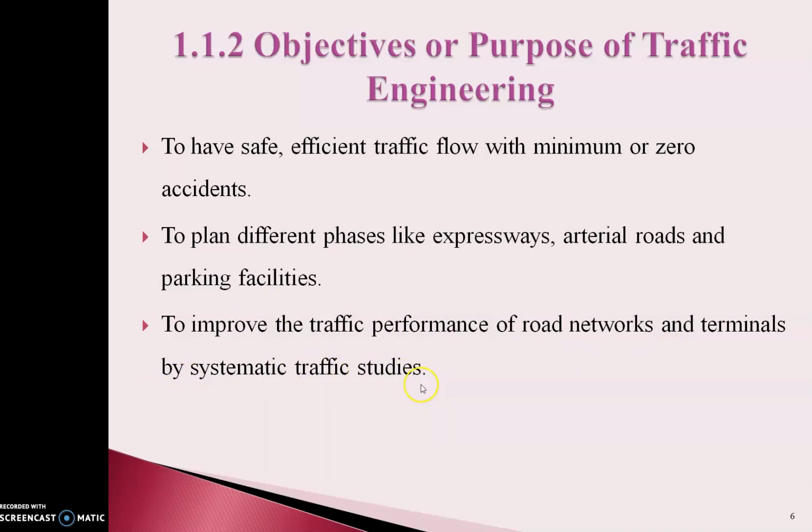Thirdly, to improve the traffic performance of road networks and terminals by systematic traffic studies. The best example is if you want to provide a signal system at an intersection point. For that purpose, you need to know the road network, which roads or how many roads intersect at that particular point, and the terminus. Is there any nearby intersection available, or at what distance is it available? These basic studies will help you to design a perfect terminus station by providing signal systems at an intersection.